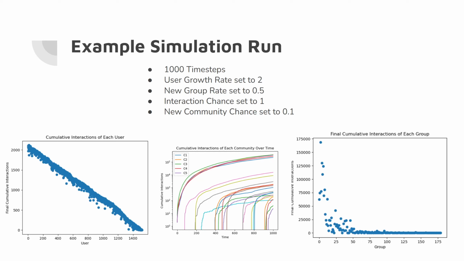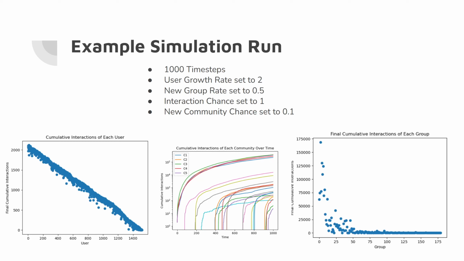And it's a linear decrease. If they were all born at the same time, they would all probably have a similar cumulative number of interactions.